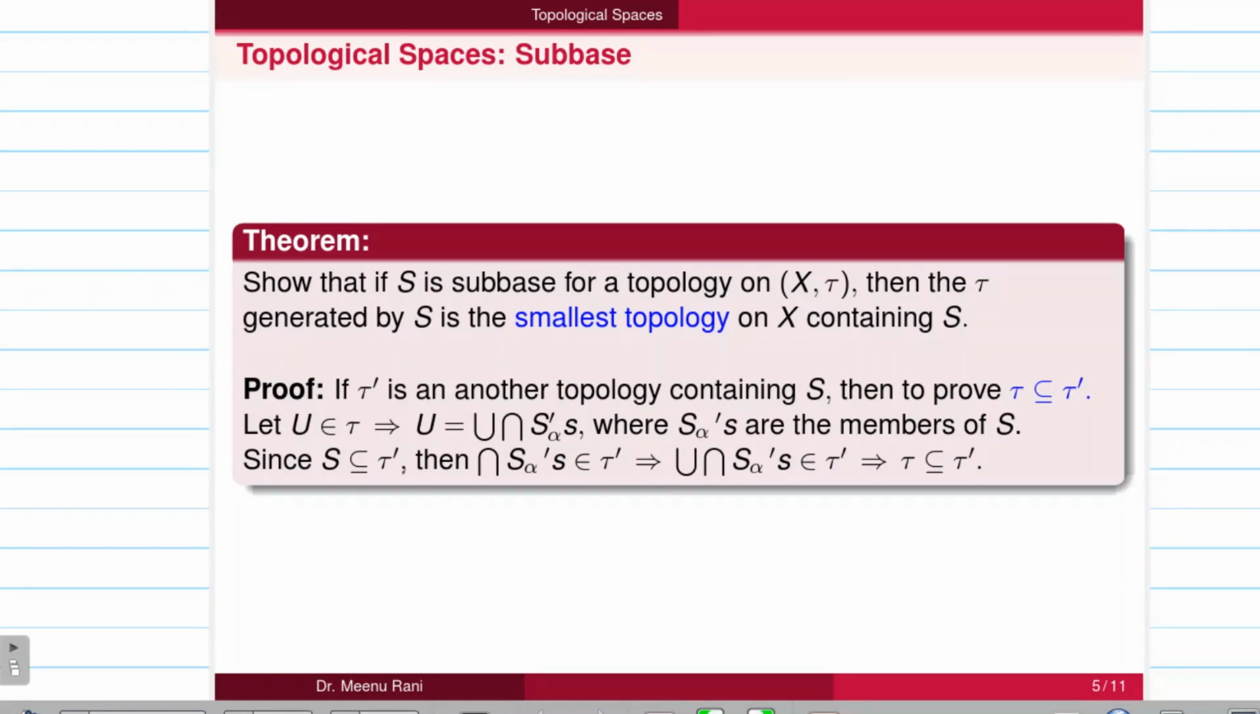Now this topology tau dash contains S also. So tau dash is a topology, so all the members of S belong to tau dash also. So if tau dash is a topology, then its intersections belong to the topology, and then its union of the intersections also belongs to tau dash. So it means U belongs to tau dash. So U is an arbitrary member of tau here, so every member of tau is a member of tau dash also. So this way we can say that tau is the smallest topology on X that is containing S, and this is the topology formed by the subbase of the topology.